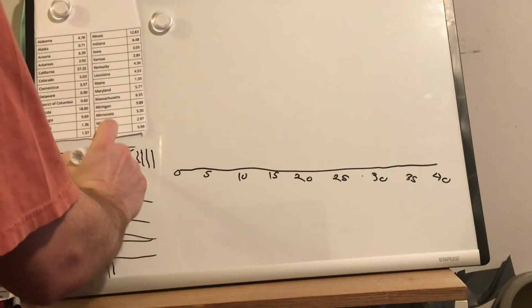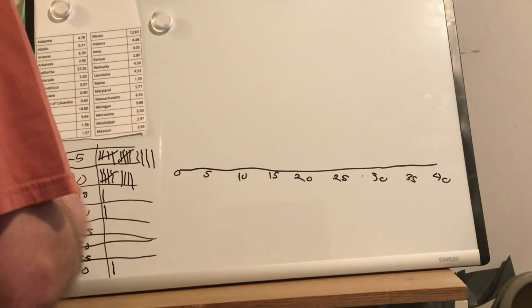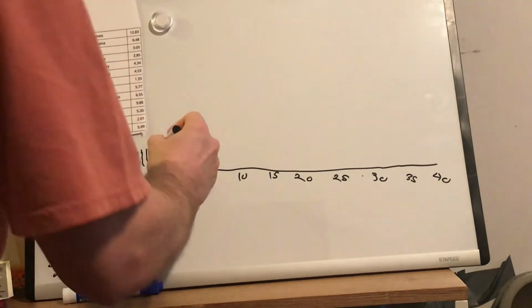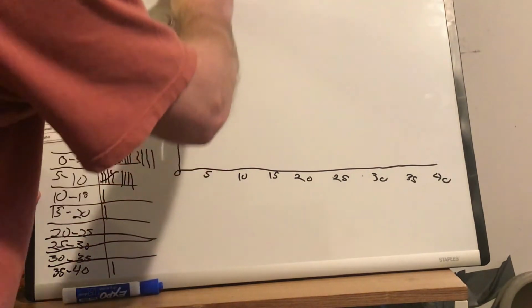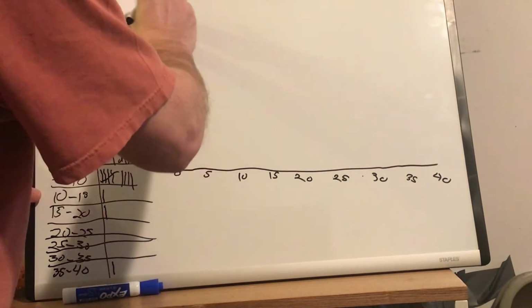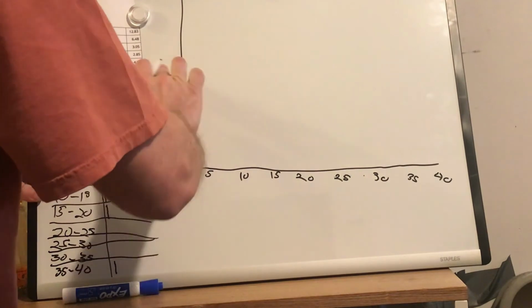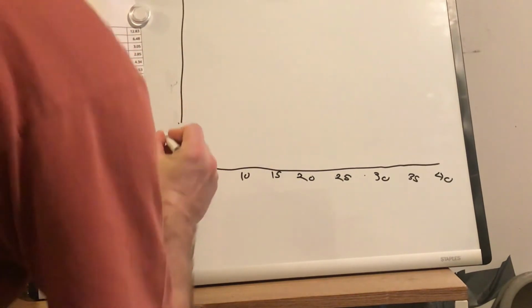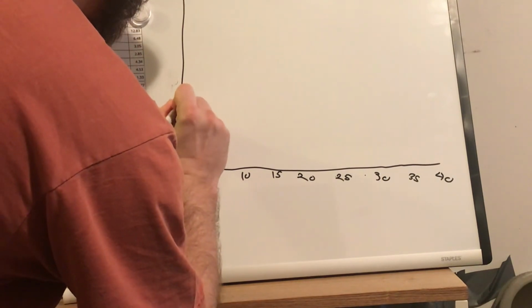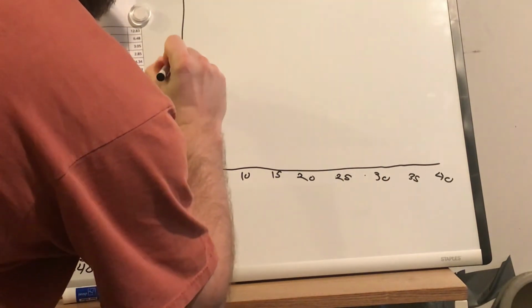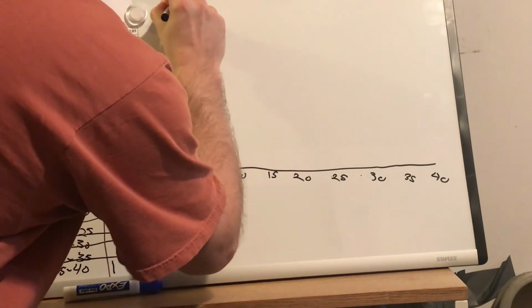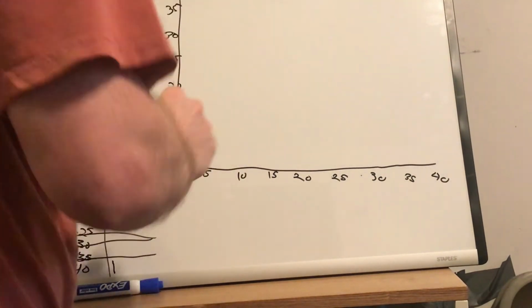Between 0 and 5, I have 14. So for my y-axis, let me go between 5, 10, 15, 20, 25, 30, 35, 40.